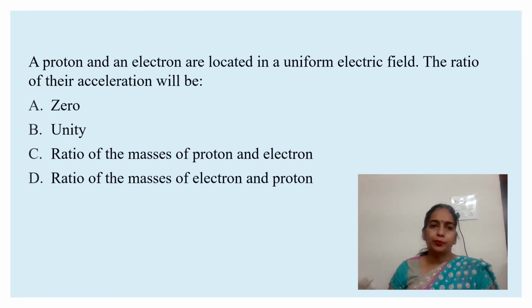Next question is, a proton and electron are located in a uniform electric field. The ratio of their acceleration will be: 0, unity, ratio of masses of proton and electron, or ratio of masses of electron and proton. So option C is the correct option, ratio of masses of proton and electron. Electron and proton both are charged particles with opposite charges. When placed in a uniform electric field, they move according to their charges and accelerate, and their acceleration ratio is the ratio of masses of proton and electron.